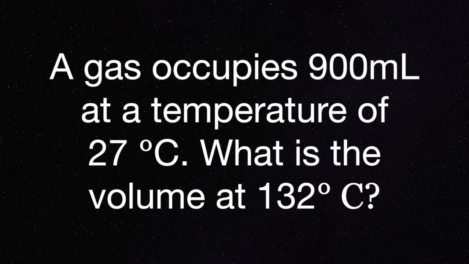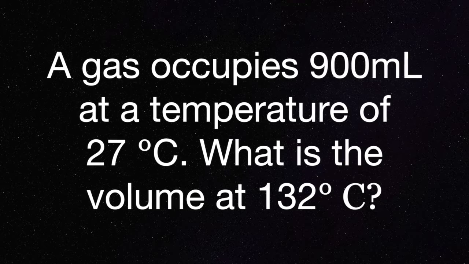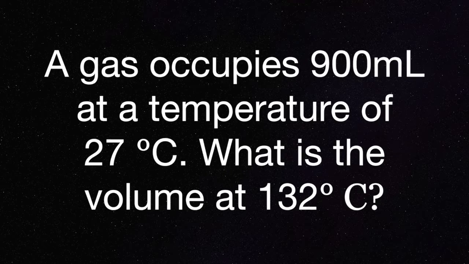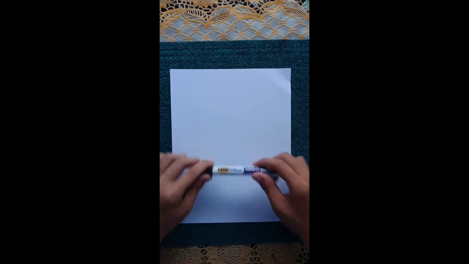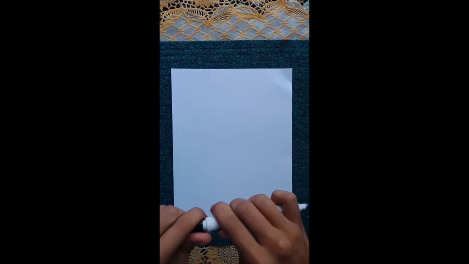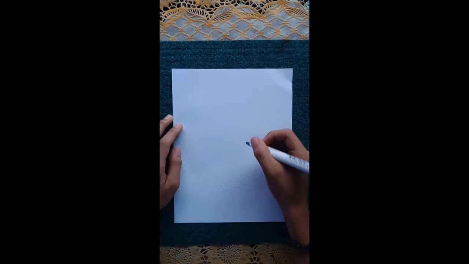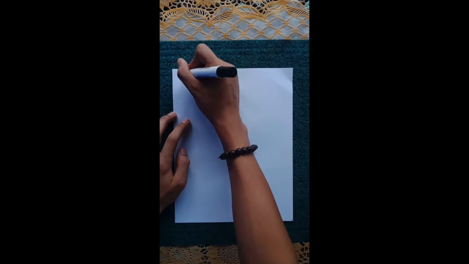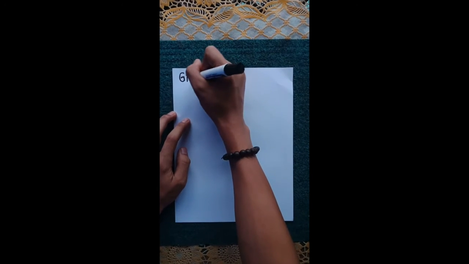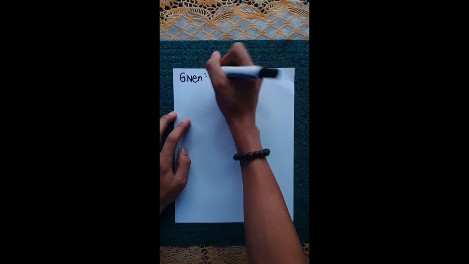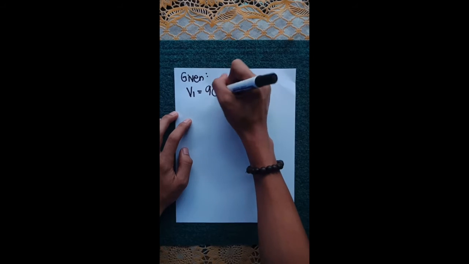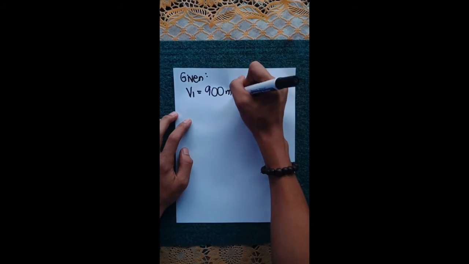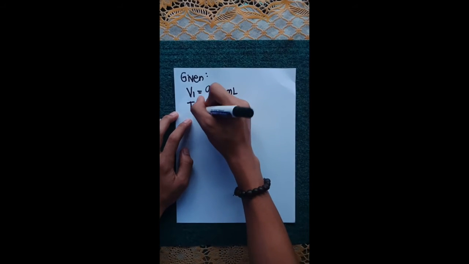A gas occupies 900 ml at a temperature of 27 degrees Celsius. What is the volume at 132 degrees Celsius? To solve the problem, we first need to list down the given. V1 equals 900 ml.